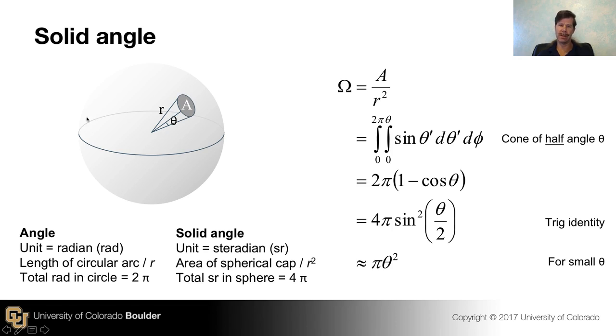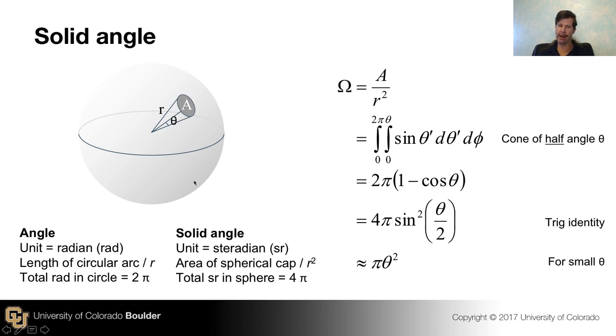And of course, you know that for the circumference of an arc related to the radius, there would be a total of 2 pi possible radians. The total distance around the circle would be 2 pi times r divided by r. Solid angle is the obvious analogy now to 2 dimensions, is we take the area of our spherical cap and we divide by r squared.